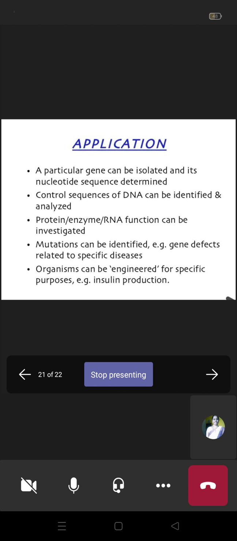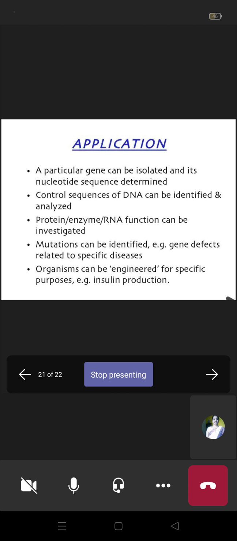A desirable gene means a gene having good characters, for suppose it gives resistance to bacteria or viruses, or it can produce a number of fruits, or sweet fruits, whatever it is. Okay, so it controls that type of character. So that particular desirable gene we isolate and determine its nucleotide sequence.